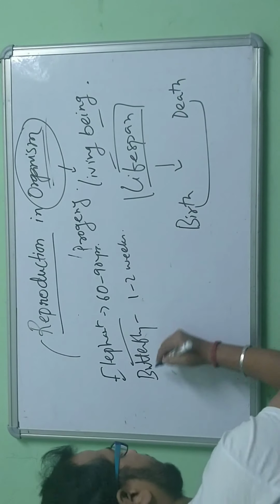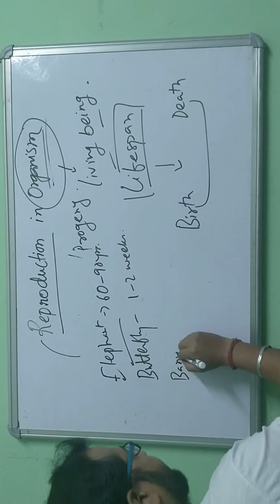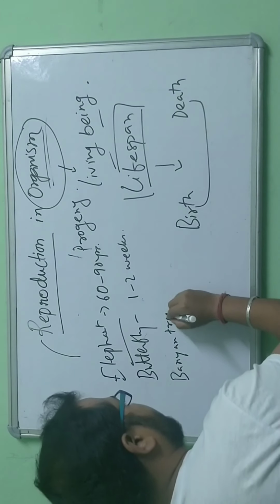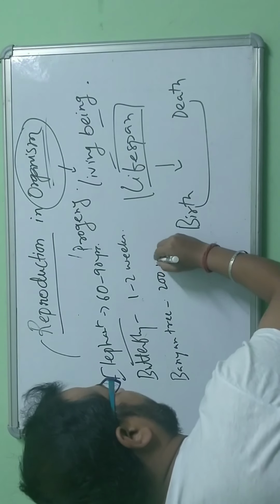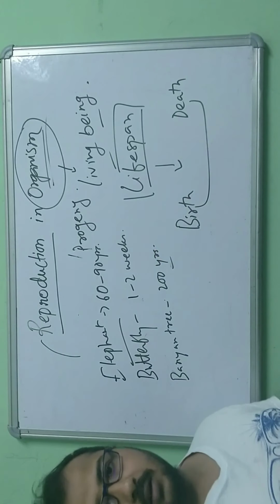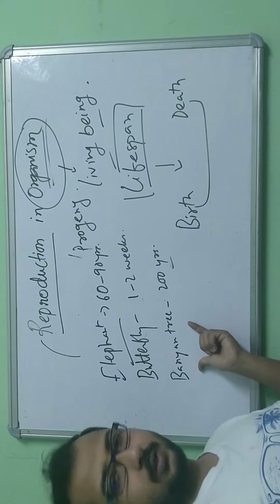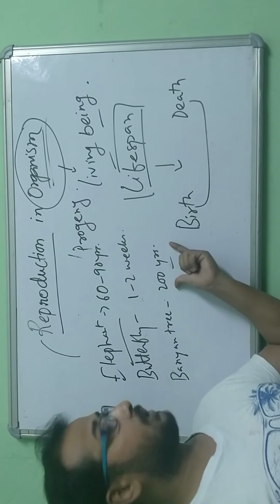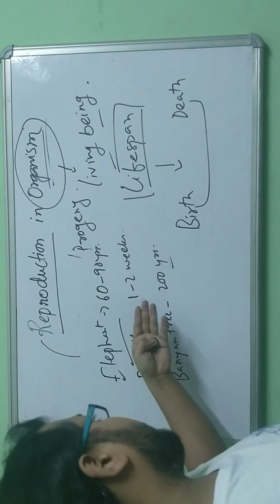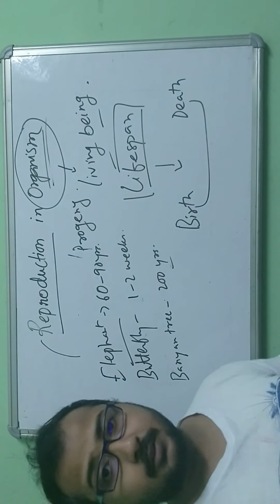And then the banyan tree, it's on average 200 years. So you may be surprised that a plant, a tree which survives for 200 years is much more long-lived compared to the other animals.